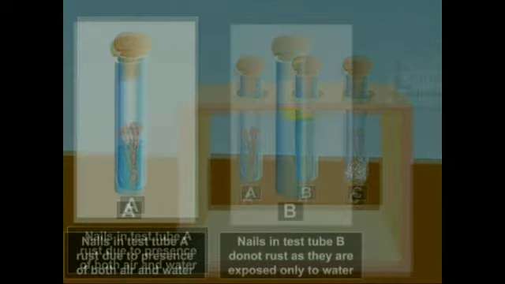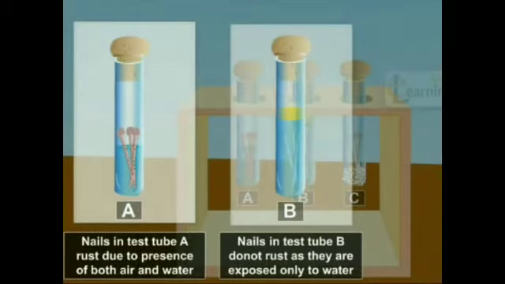Then in test tube B, nails do not rust as they are exposed only to water. That means in test tube B only water is present, no air, no oxygen.